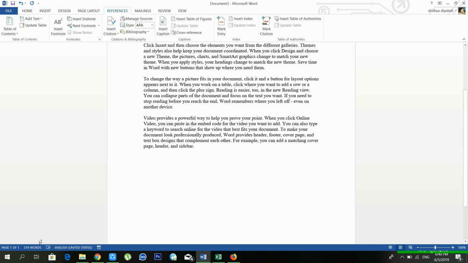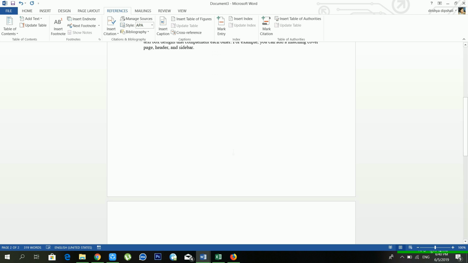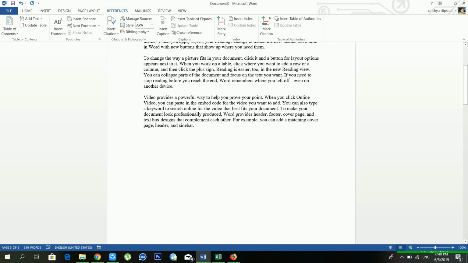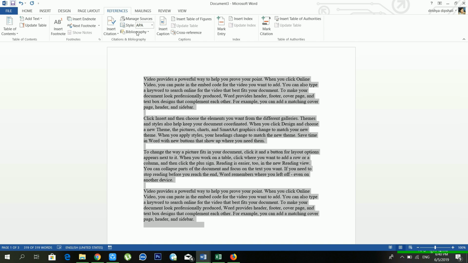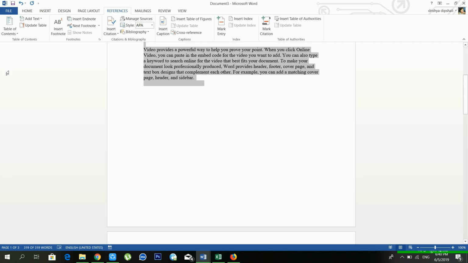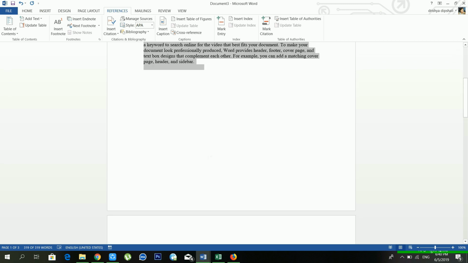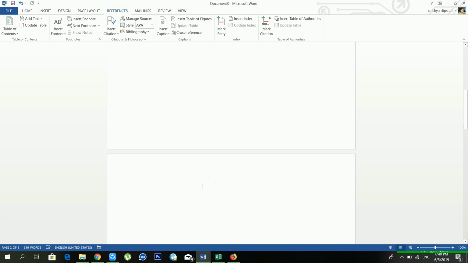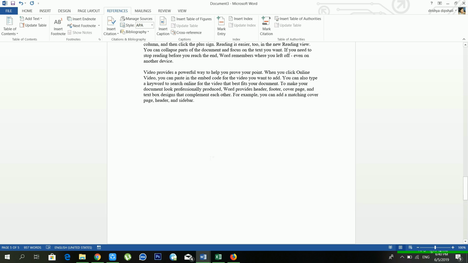You can see inside my document there is only one page, right? If I want to add more pages, you have to press Ctrl plus Enter. Before, I also talked about how you can insert more pages. I'll copy this by pressing Ctrl plus C, go to the second page, and paste it with Ctrl plus V, and go to another page and press Ctrl plus B. Now see, I have pages available.